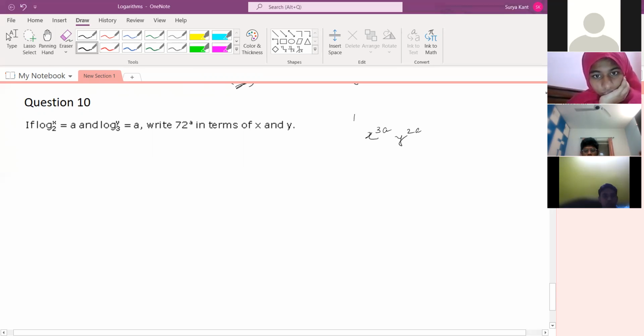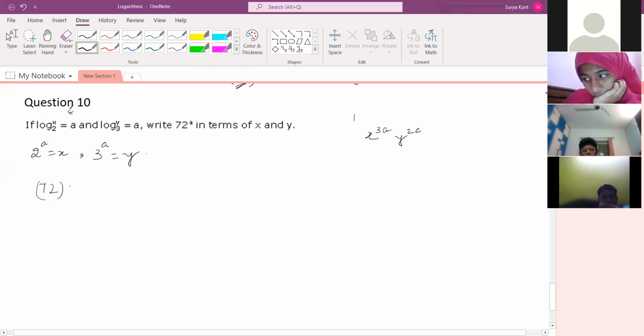So is anyone else getting the answer? Here, 2 to the power a is equal to what? X, from the first we got, right? Here 3 to the power a is equal to y. Is it clear, Satvik and Sai Ritvik? Yes, sir, it's clear.